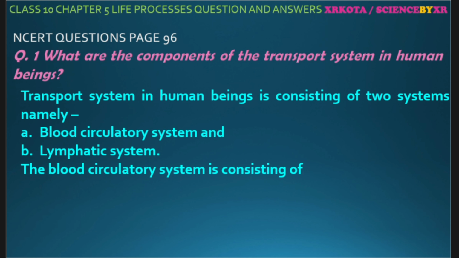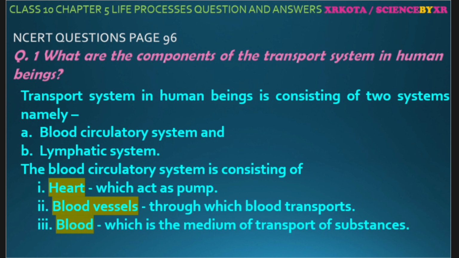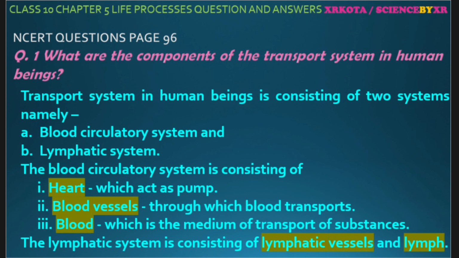Okay, the blood circulatory system consists of the heart, which is acting as a pump; second, blood vessels, which transport the blood; and third, blood, which is the medium of transport. Okay, and the lymphatic system has lymphatic vessels and lymph.